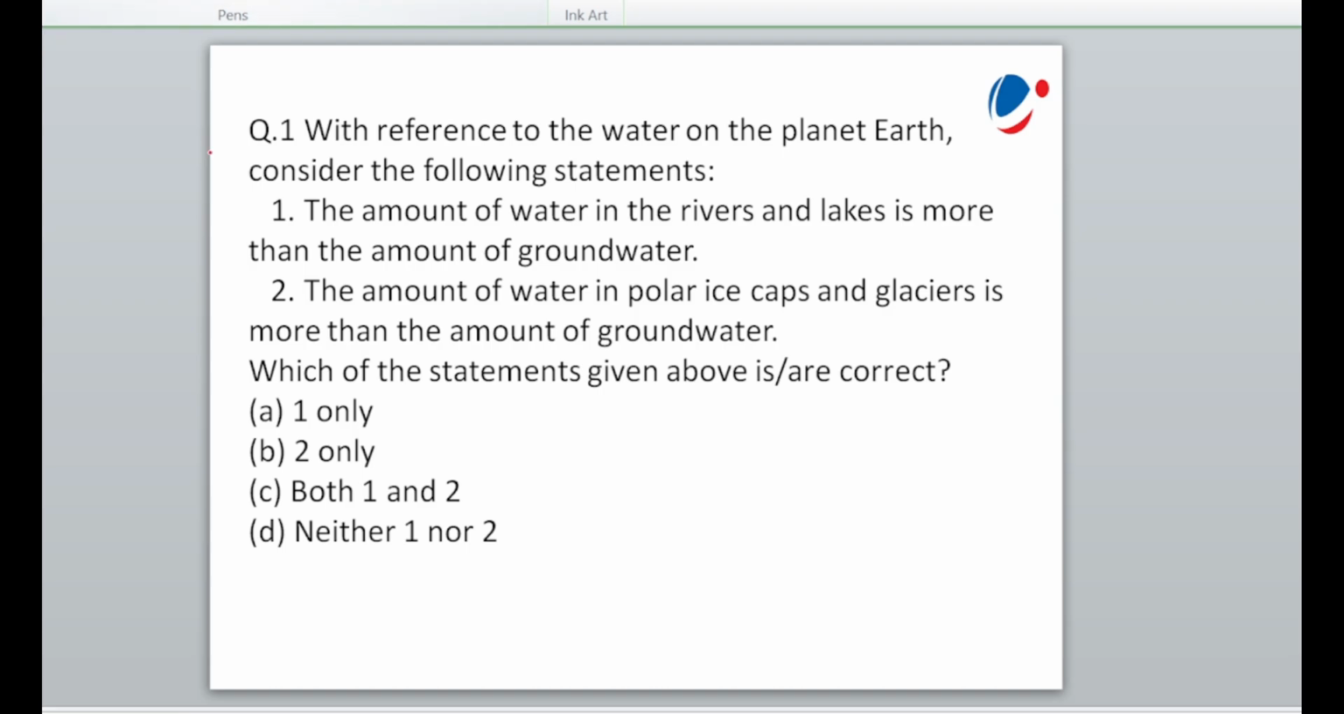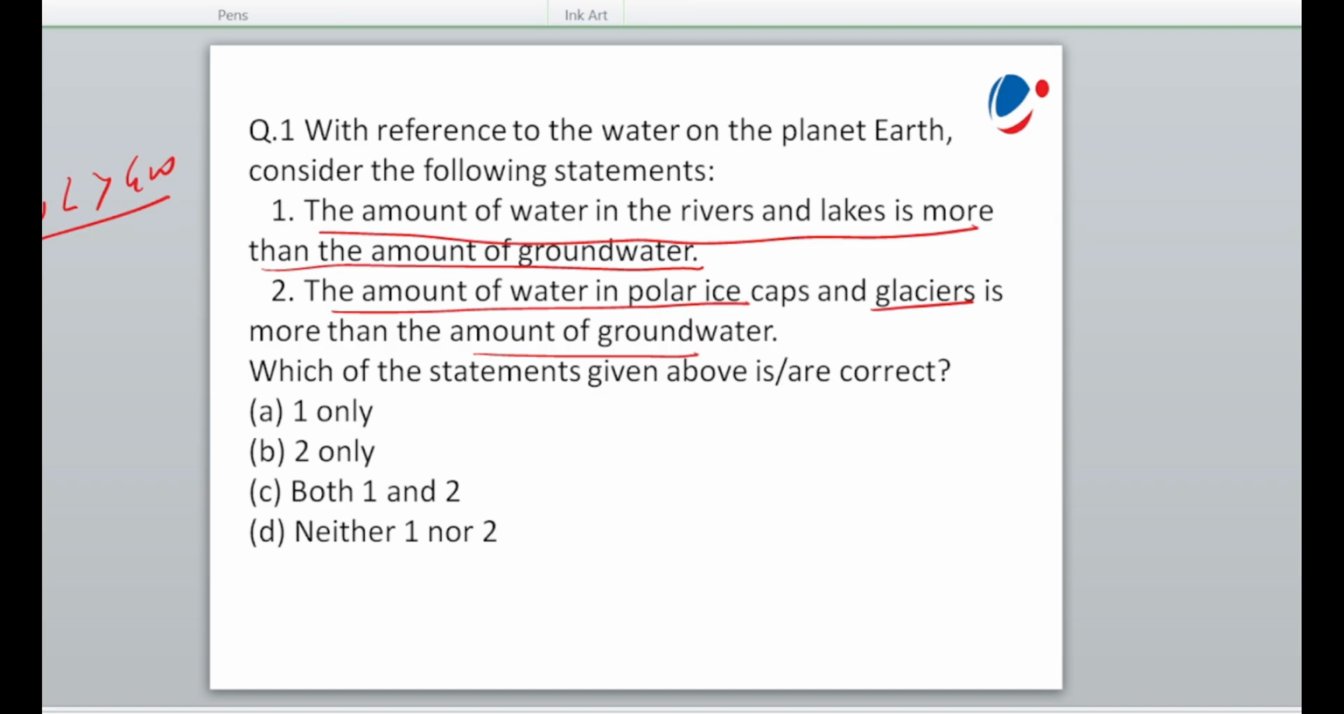This question was asked in UPSC 2020. With reference to the water on the planet Earth, consider the following statements. The amount of water in the rivers and lakes is more than the amount of groundwater. Is this statement correct? Let us not go into the correctness or wrongness right now. We just read it. The second statement: the amount of water in polar ice caps and glaciers is more than the amount of groundwater.